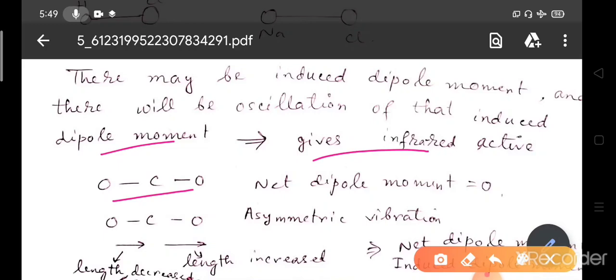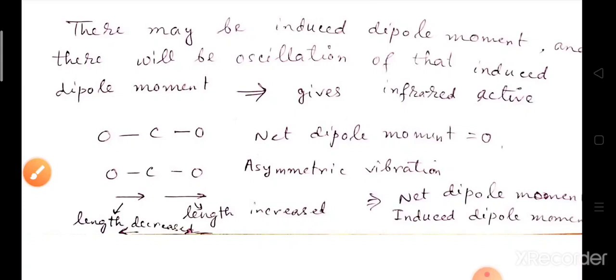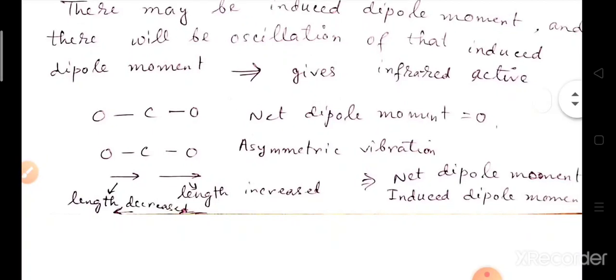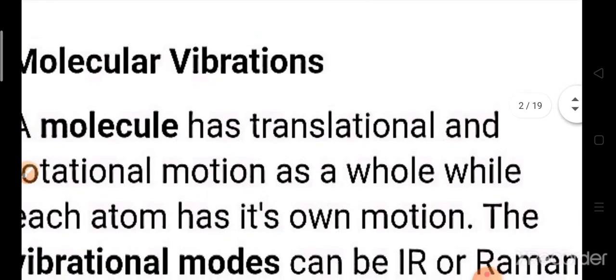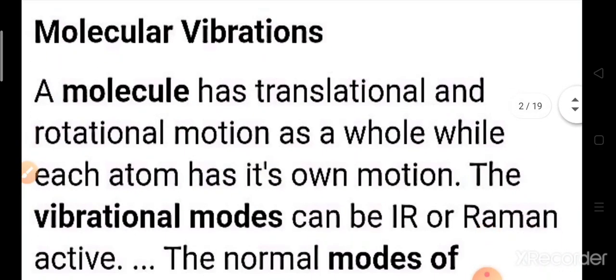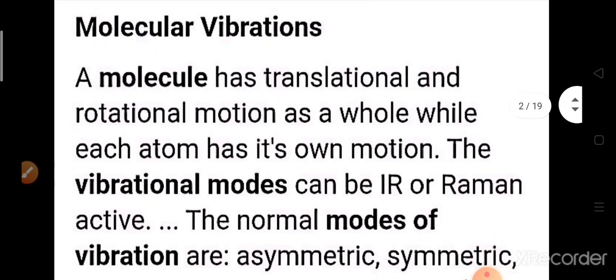Here it is a linear molecule, and the net dipole moment is zero. There is no permanent dipole moment, but while it is stretching, while it is vibrating in a certain way, it has an induced dipole moment, and that dipole moment will lead to the generation of IR radiation. We shall first understand what molecular vibration is and what its modes are, then we understand it more deeply. So first we should know what molecular vibration is.